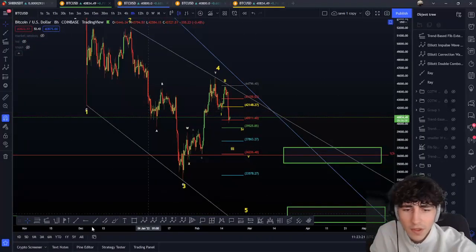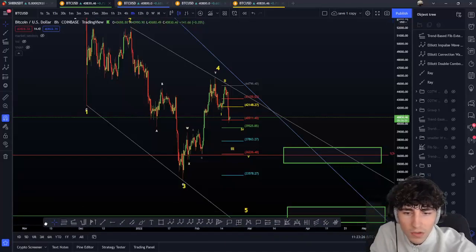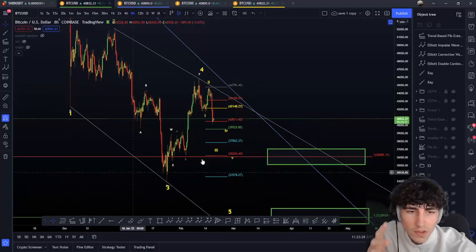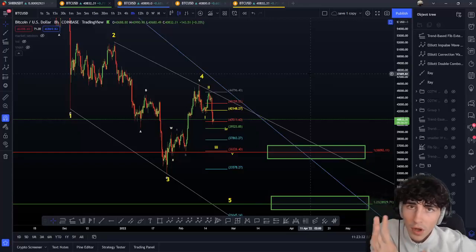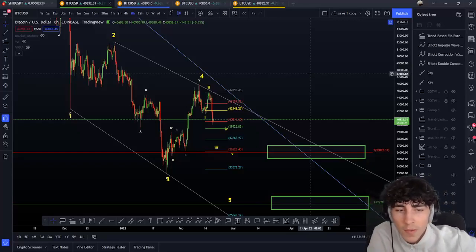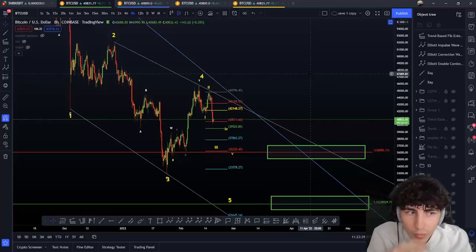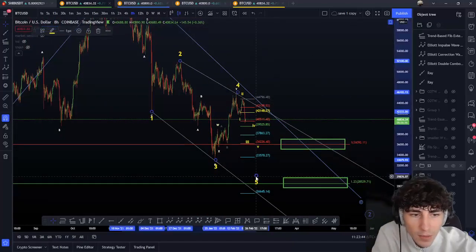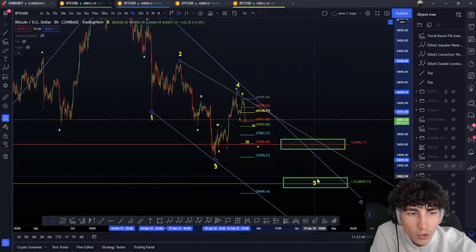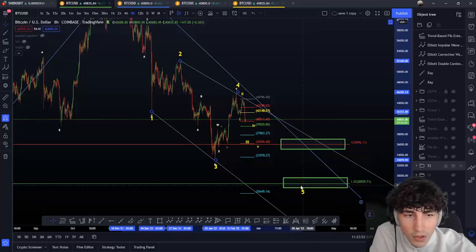By the way, keep in mind something, because I had most of the time the date here. Some people in the comments are saying, oh my god, you predicted the bottom of the C wave or the bottom of the wave 4 in 2023, for example. No, we do not predict the date here, we predict the price. For example, I place it here, but I can place it here or here or here. I don't know what time we're going to spend here to create and finish that wave 5, and even still, if we're in this wave 5, first of all, I don't know when we're going to finish that.